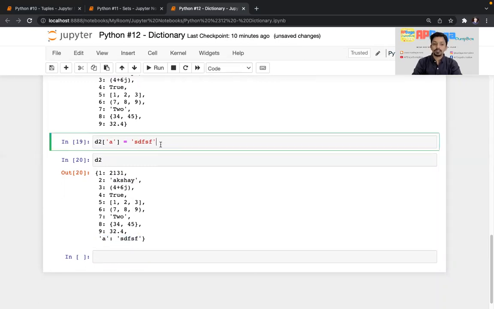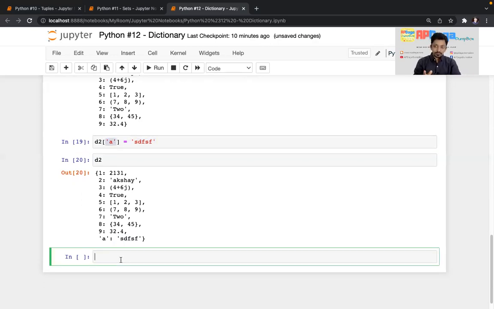So basically using this assignment operator, whatever key you pass over here, if that is present, then it will replace the older value with this value. If this key is not already present in the dictionary, then it will create a new entry. It will add this new key in the dictionary and assign this value to this key A. Okay. Now I'll show you there can be a dictionary within a dictionary.